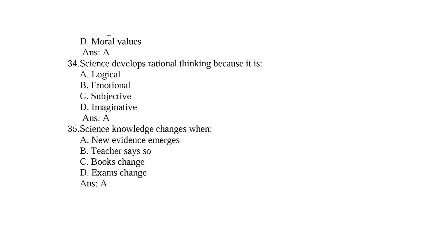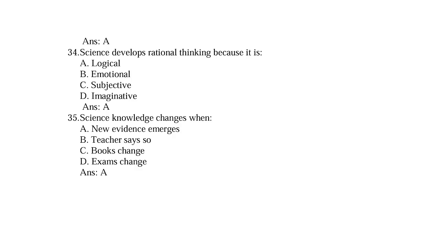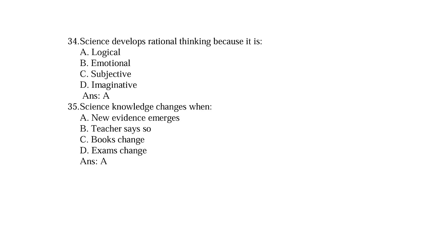Question number 34. Science develops rational thinking because it is option A, logical, B, emotional, C, subjective, D, imaginative. So right answer is A, logical. 35. Science knowledge changes when option A, new evidence emerges, B, teachers say so, C, books change, D, exam change. Right option is A, new evidence emerges.